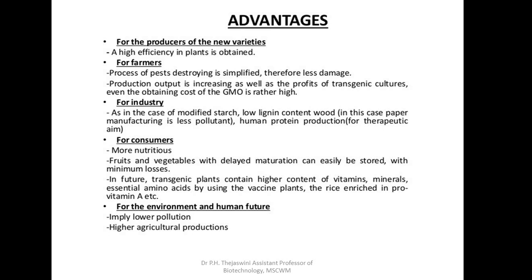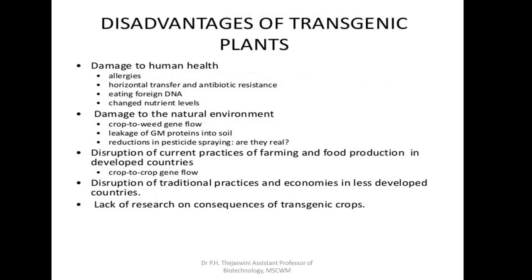In future, transgenic plants will contain higher content of vitamins, minerals, essential amino acids by using the vaccine plants, the rice enriched in provitamin A, etc. For the environment and human future, it produces a lower pollution and the higher agricultural productions can be expected.